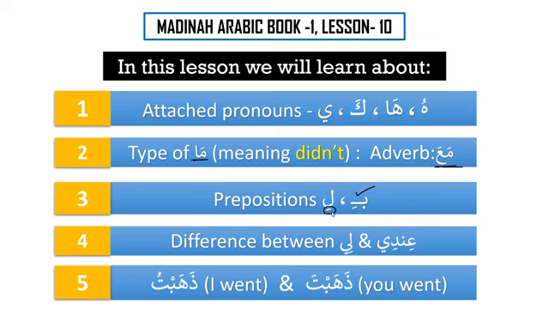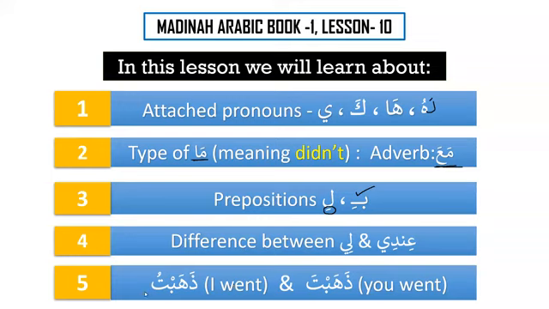When we use it with the nouns, we know that, for example, when we use it with lafz al-jalala, it becomes lillahi. But when we use it with the attached pronouns, for example, we have hu, and when we use the preposition lam before it, then it becomes lahu. So what happens? This kasra changes into fatha. And when does it change into fatha? When we use it with the attached pronouns. And then we will see the difference between li and indi.